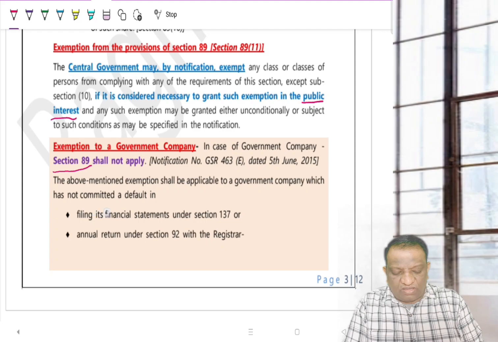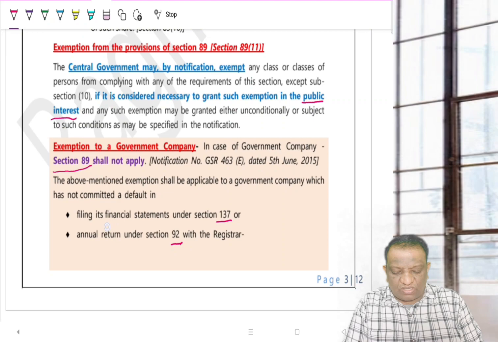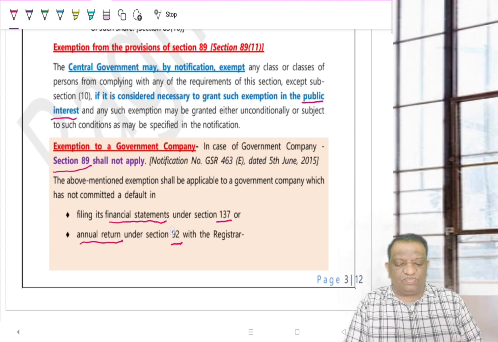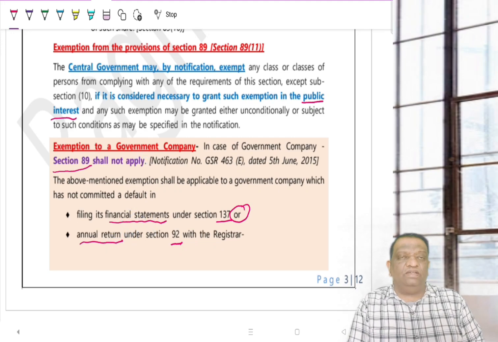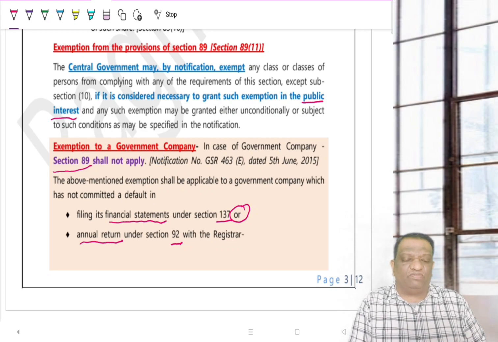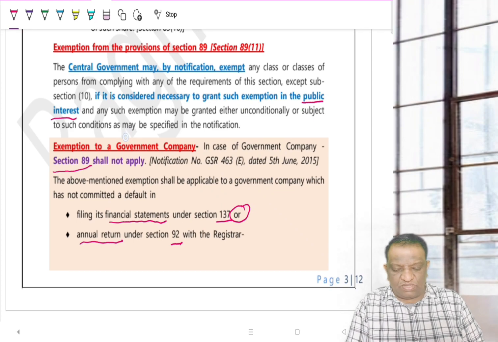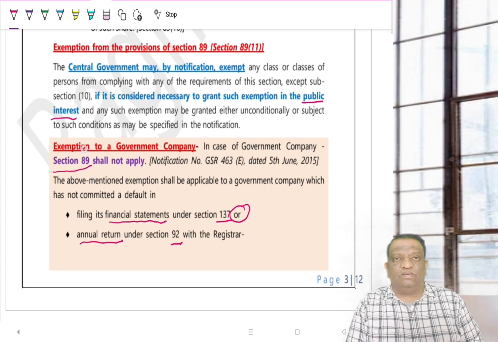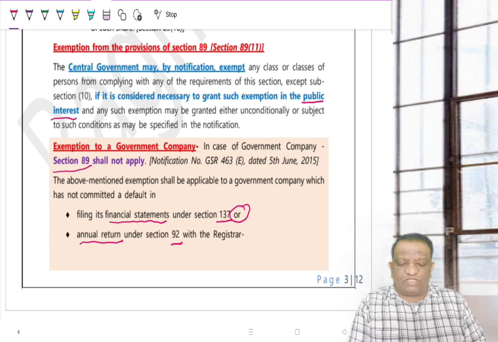So, if they are not complying with these two sections, section 137 and section 92, which deal with filing of financials and filing of annual returns. In case they are defaulters of these two, or either of them, because here it is "or", so any one of these defaults, either filing financials or annual return with the ROC, then such a government company cannot enjoy the benefit. So, if you talk about the exemptions, the central government is authorized to exempt, and this power has been exercised.